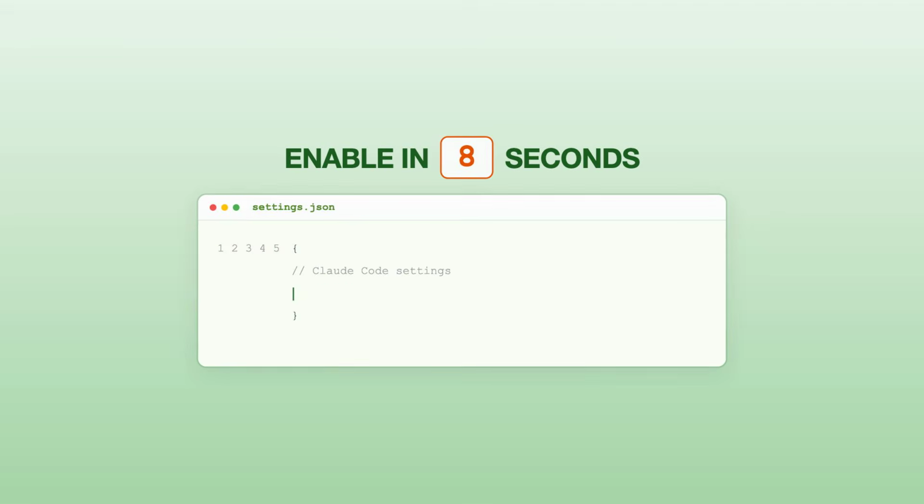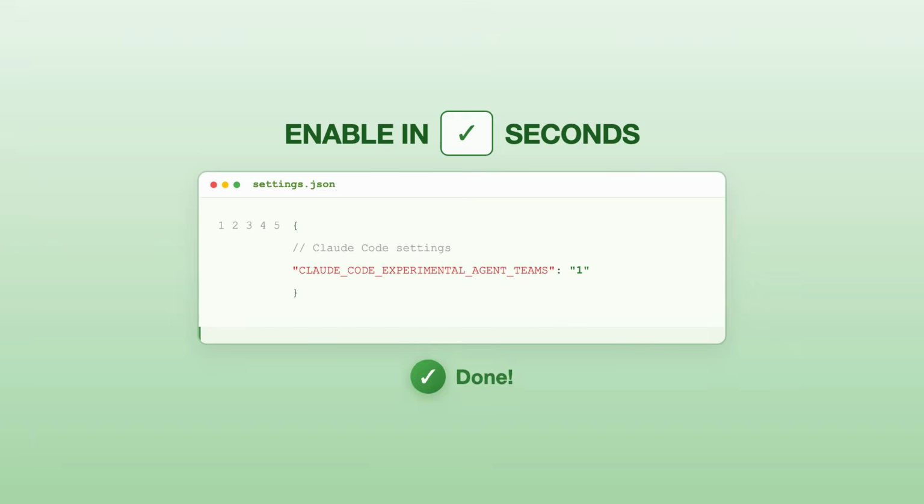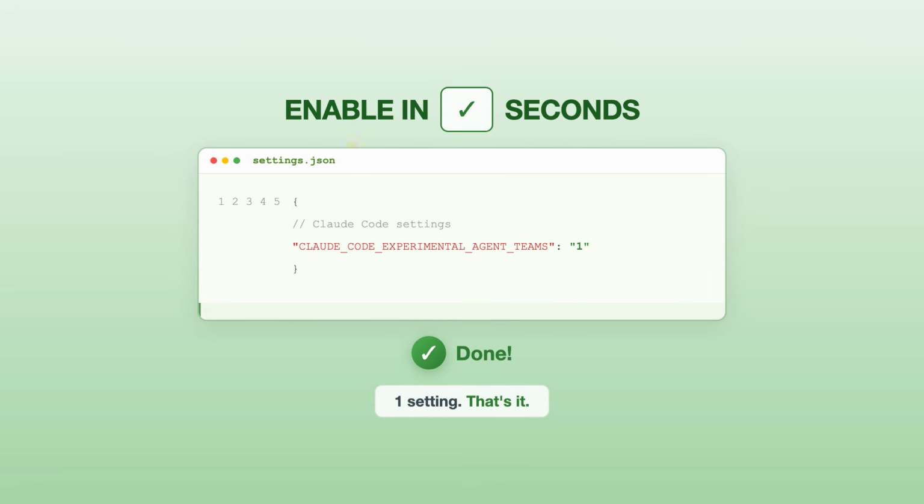Agent teams are experimental and disabled by default. Enable them with one setting. Open your settings.json and add CLAUDE_CODE_EXPERIMENTAL_AGENT_TEAMS set to 1 in your env block. Or set it as an environment variable in your shell. That's literally all you need.